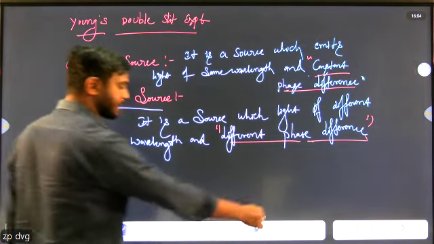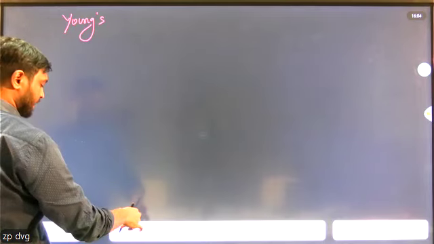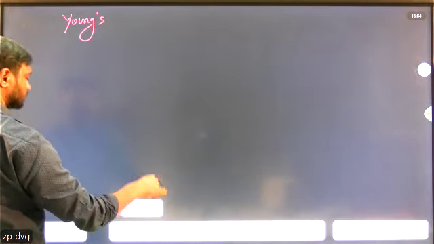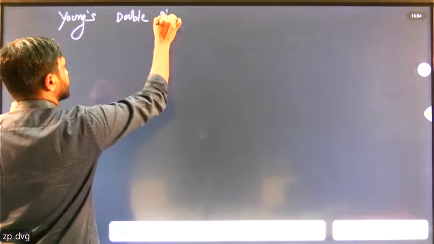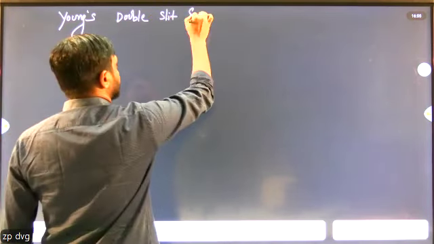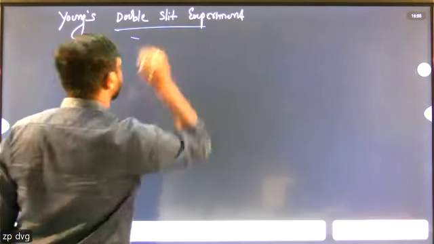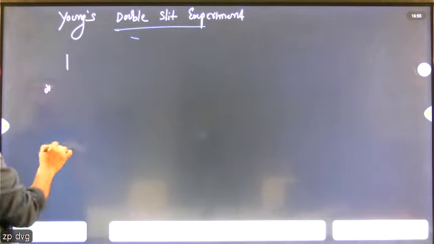And next we move on to the concept, that is Young's double slit experiment. Most important. See, there are two slits. This is a source.